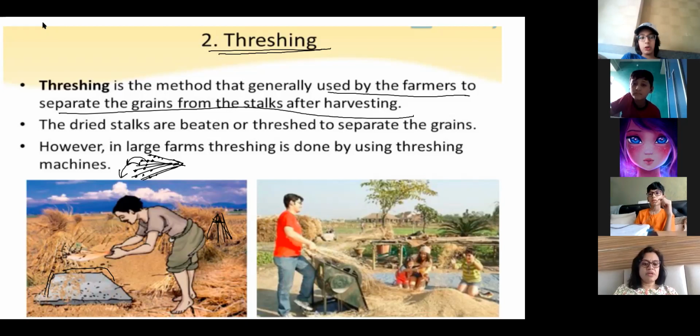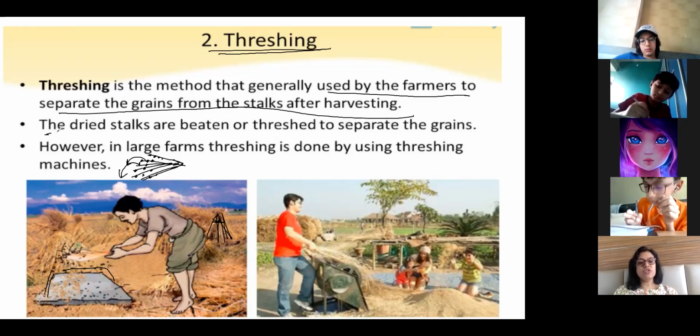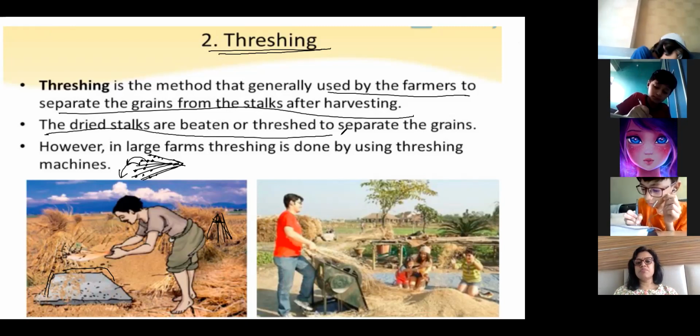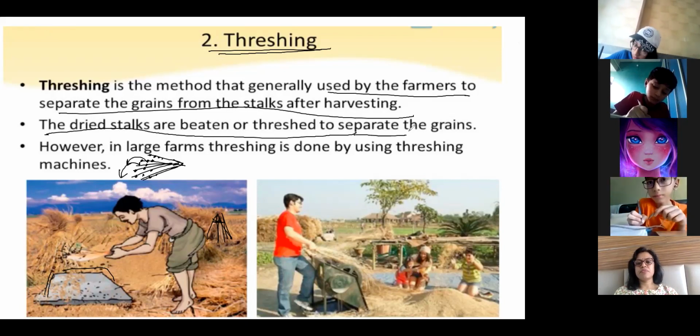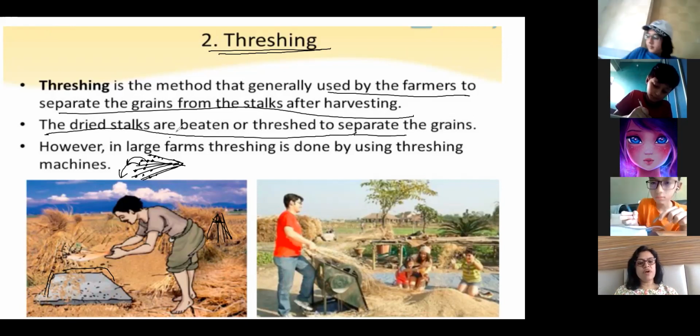Ma'am, do we need to write only one point? Yes, this one: threshing is a method used by farmers to separate grain from the stalk after harvesting. Now the second point you will also write: the dried stalks are beaten. How is it done? Ma'am, do we write the example? This same line is the example.